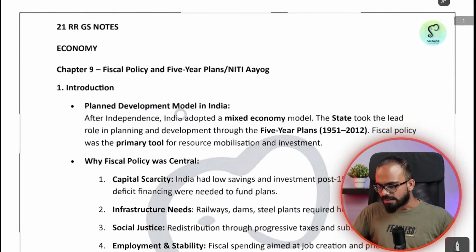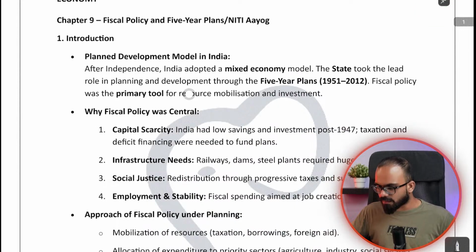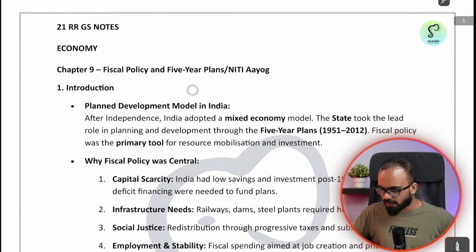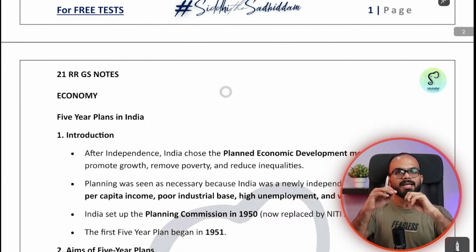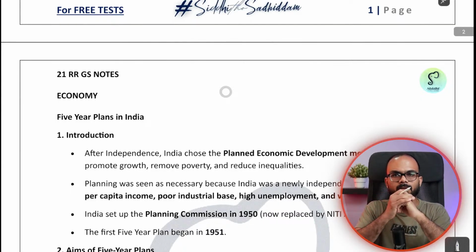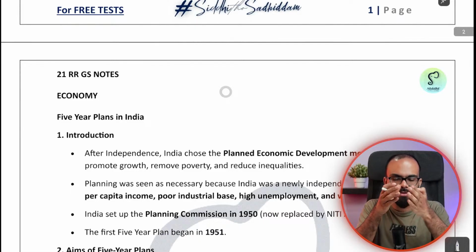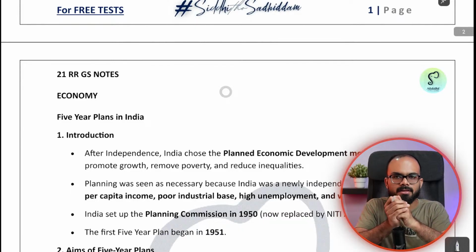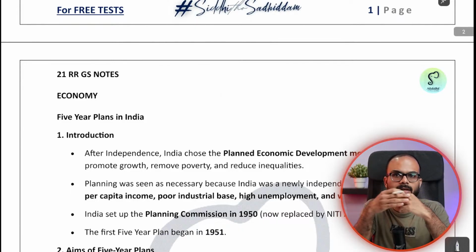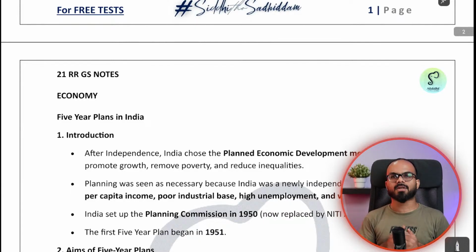Okay, so this is your chapter on 5-year plans of economy. This is very, very important. 5-year plans is extremely important. India originally went for a planned economic model or socialist model, where government used to decide the entire developmental policy. Government will say, for the next 5 years we are focusing on heavy industries. For the next 5 years we are focusing on agriculture and irrigation infrastructure. For the next 5 years we are going to focus on something else.